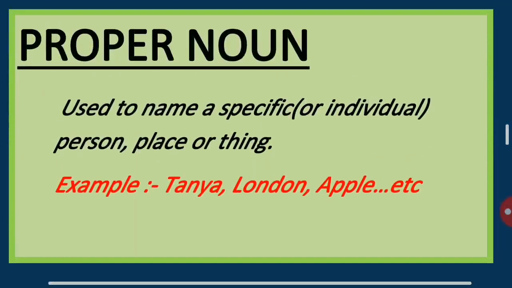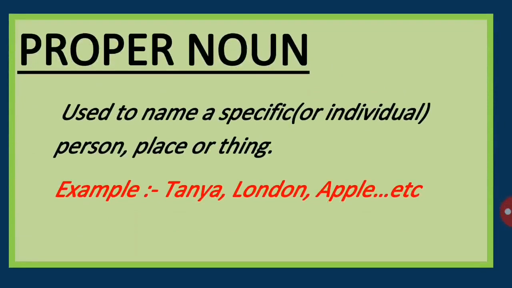And I would say it is easy to find a proper noun. For example, it is only written in capital letter. It cannot be started with a small letter. So it is easy to identify which is a proper noun and which is a common noun.